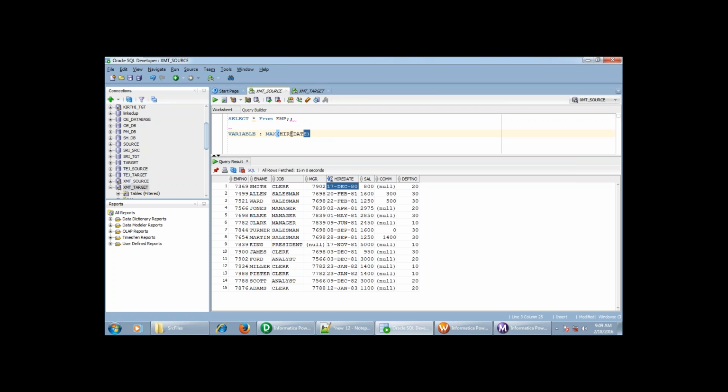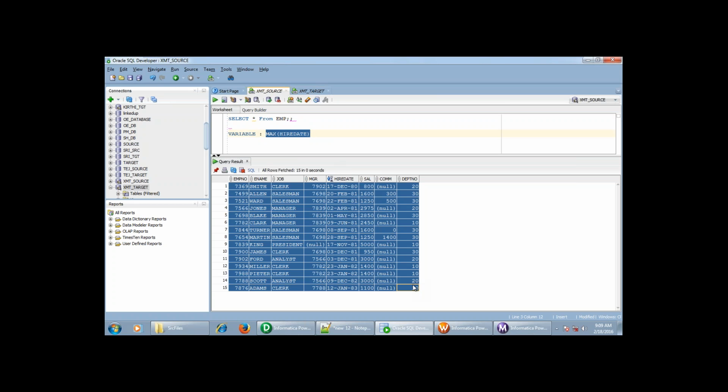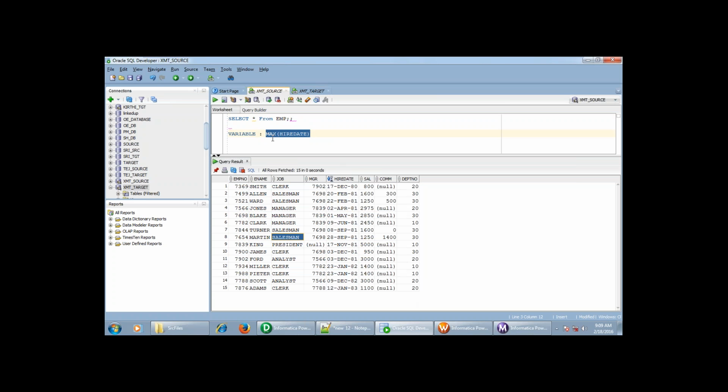I'm going to add one filter condition at the source qualifier, so that for the first time when you run the mapping, it will load all the records, and it is going to store the maximum value. So what is the maximum value here? 12th January 83 is the maximum value that will be stored under this variable.